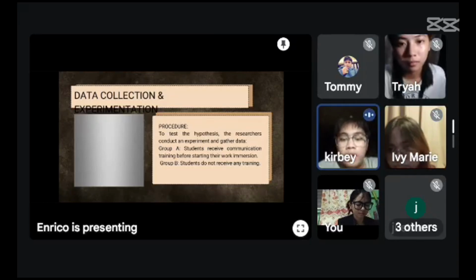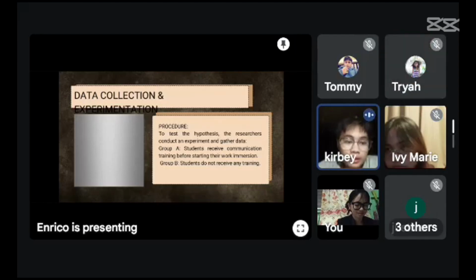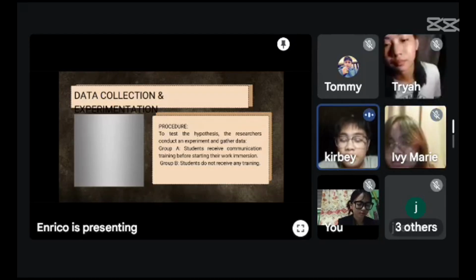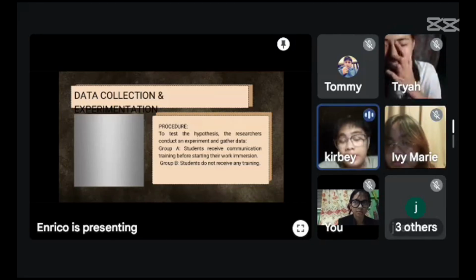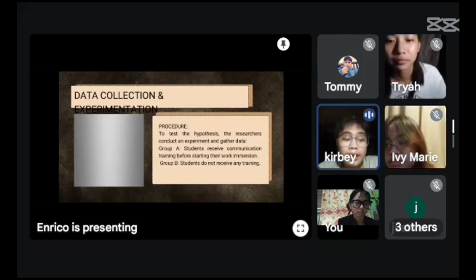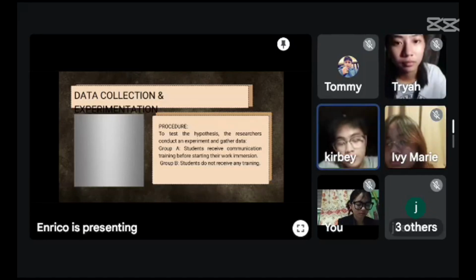On the other hand, interviews with supervisors on student performance: the researcher will interview the student supervisor to know if the students really apply the communication training, or if they didn't receive any at all, based on their work performance. Okay.